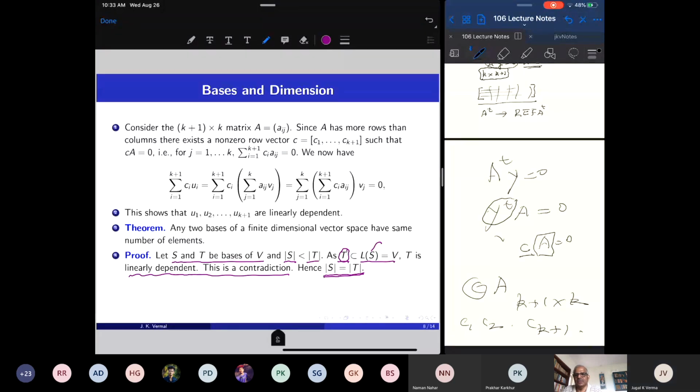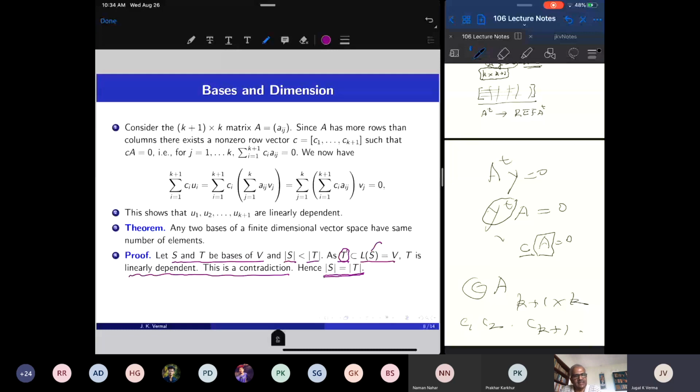Now Rn is finite dimensional, because Rn is spanned by a set of n vectors.